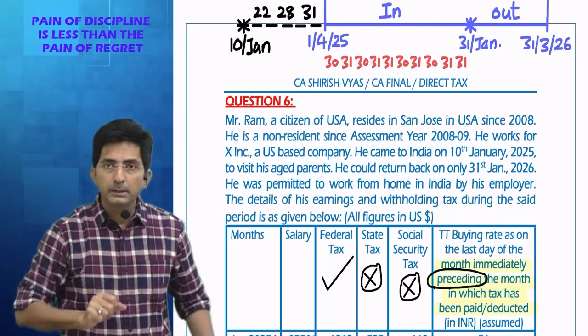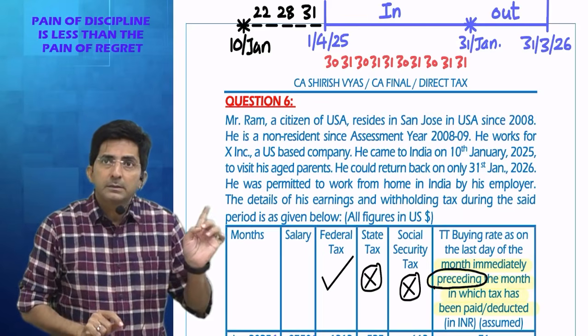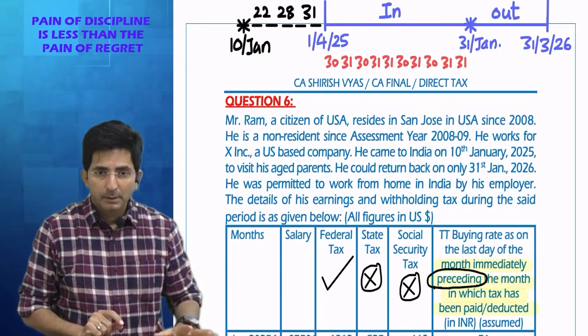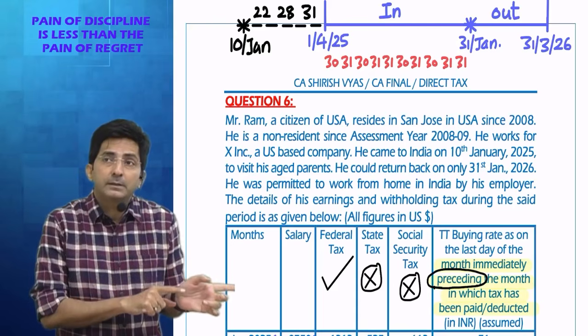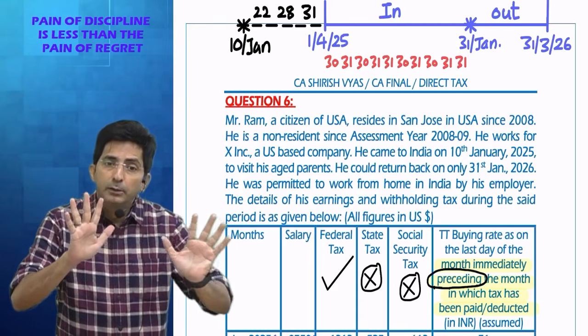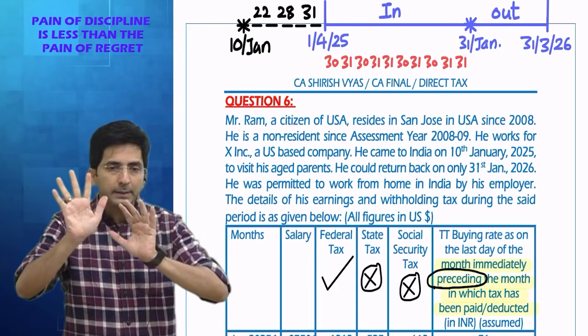And once you are a resident, you have to further check 2 more conditions. What are the 2 more conditions? In the preceding 10 years, you should have been resident minimum twice. And in the preceding 7 years, your stay should have been 730 days or more in India. Then you are a resident and ordinarily resident.